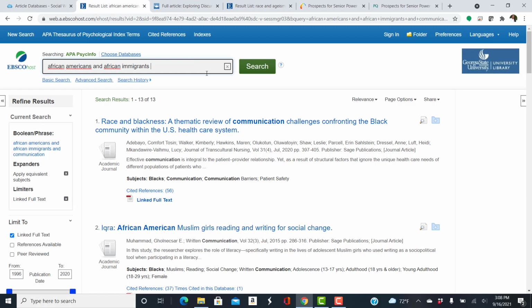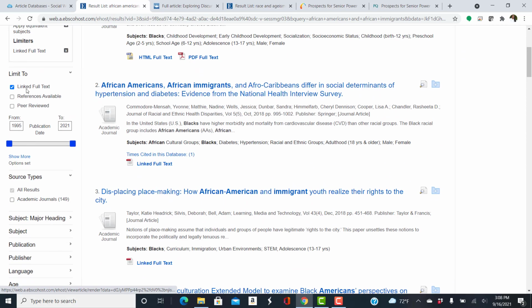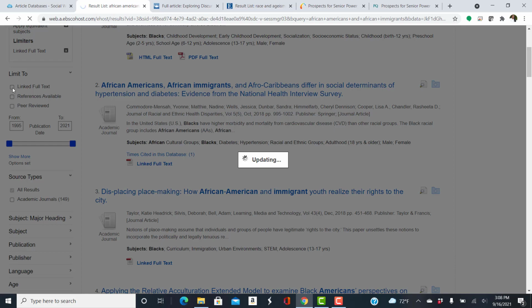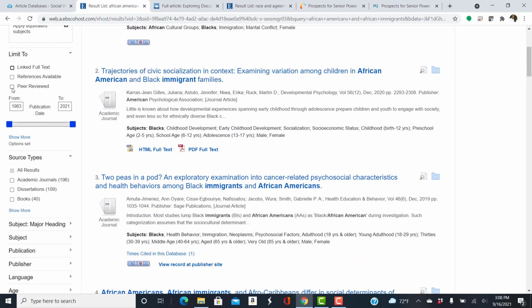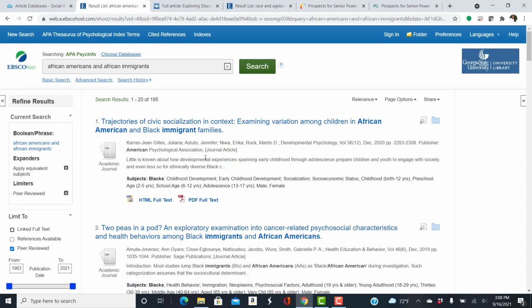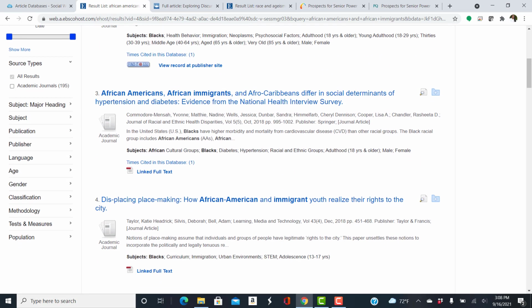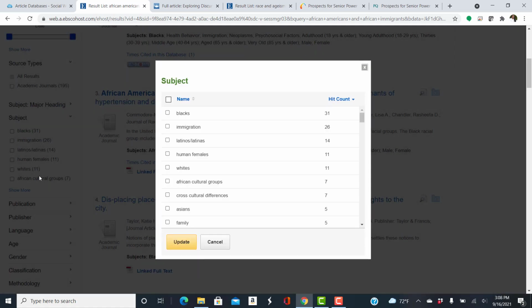We can again take the full text link off, do peer reviewed, and let's see if we can get ideas from the subjects. Okay, this is what I'm looking for.